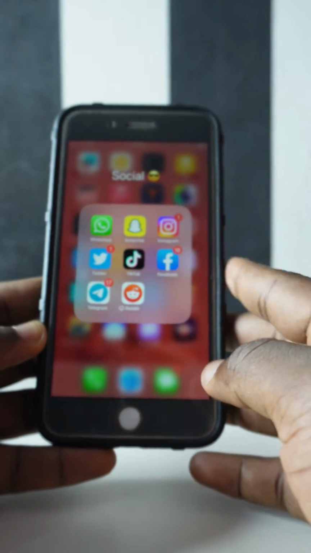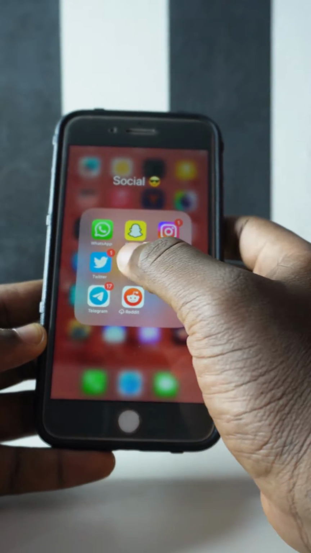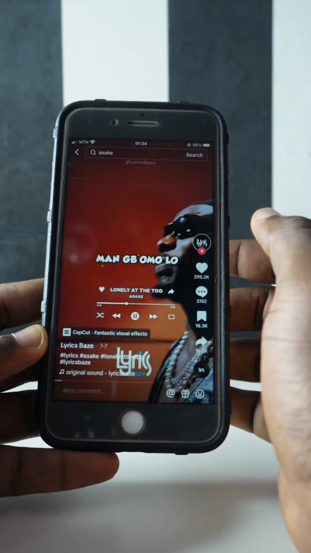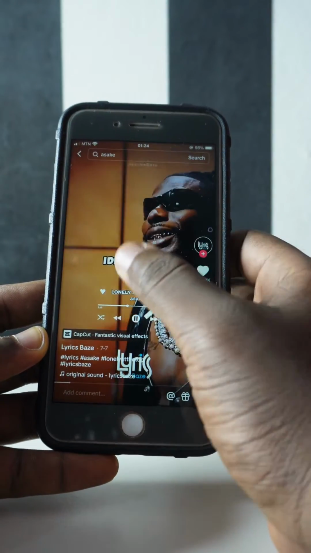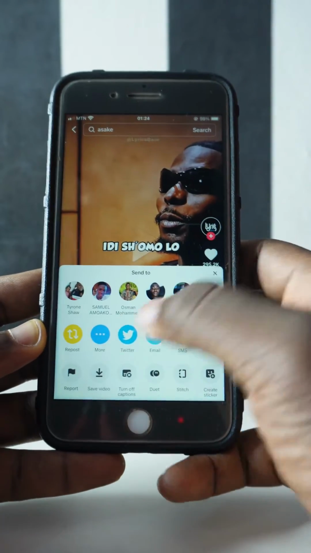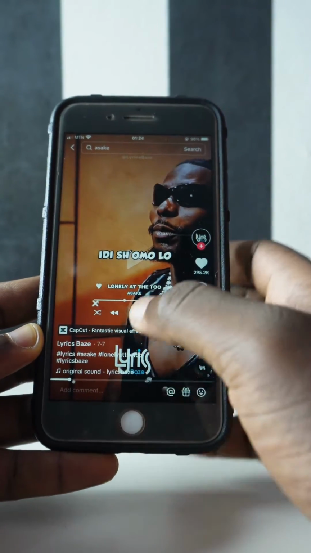So this is how you're going to use any TikTok sound as your ringtone. So let's say you want to use this song right here as your ringtone. This song. What you need to do first is download the song right here. So you go to this site and you save the song. In this case, I've already saved the song.